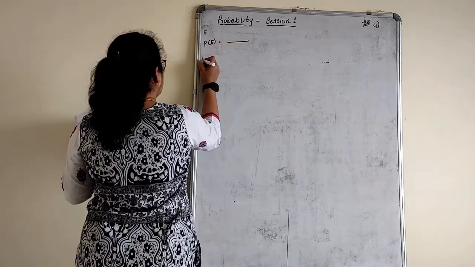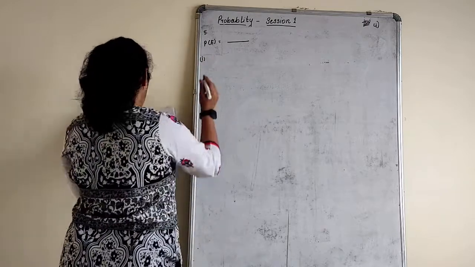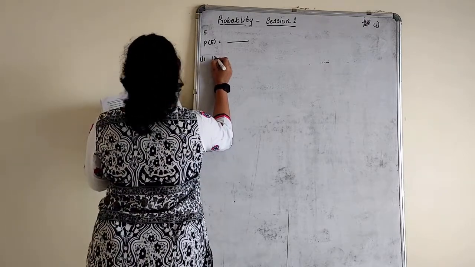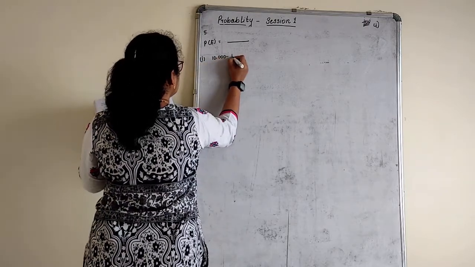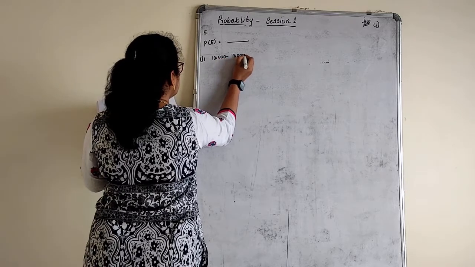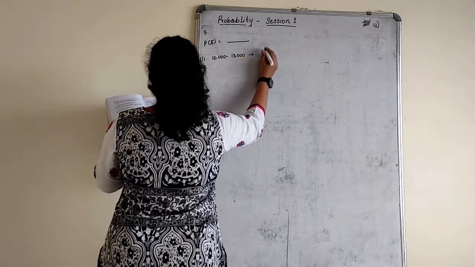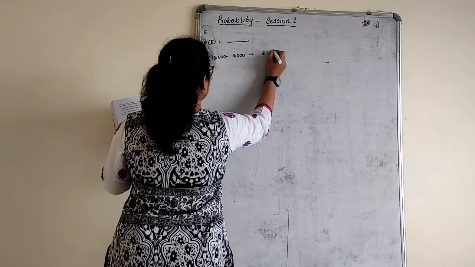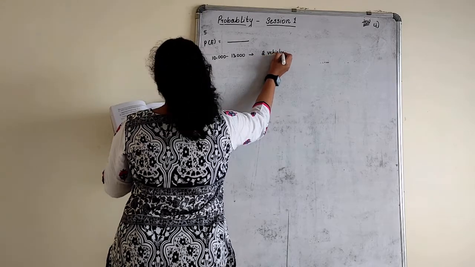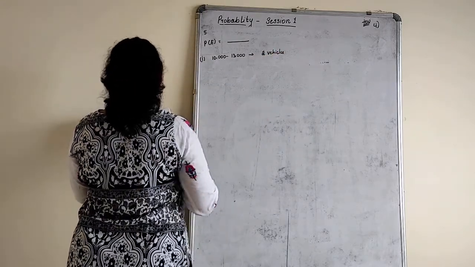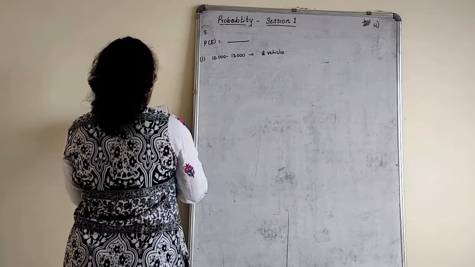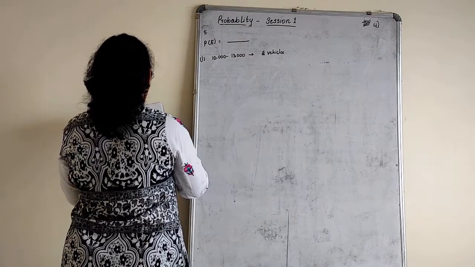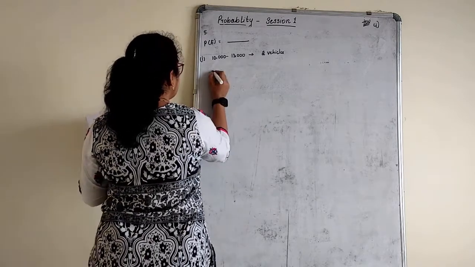The family chosen is one whose earning is between 10,000 to 13,000 and who owns exactly 2 vehicles. That is 29.